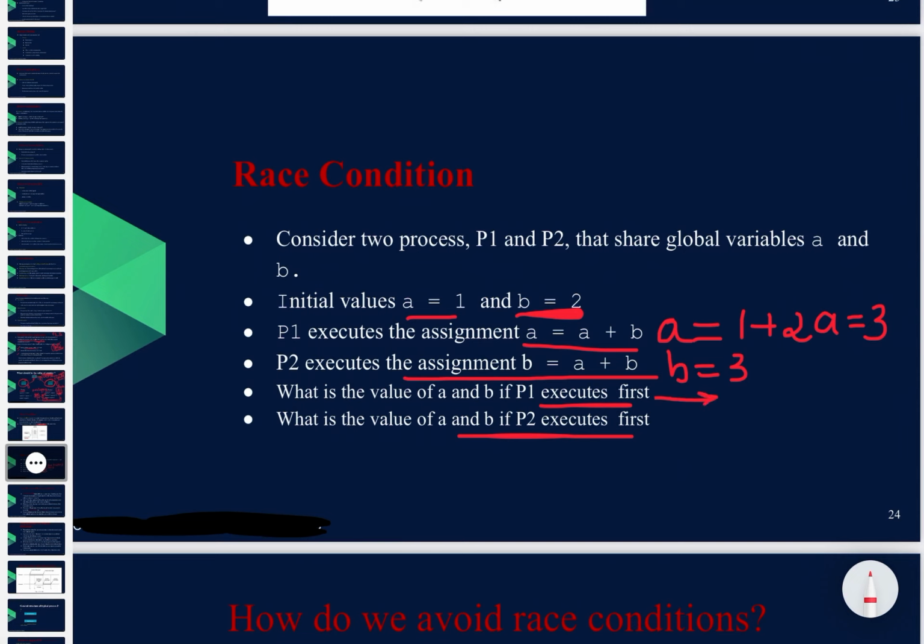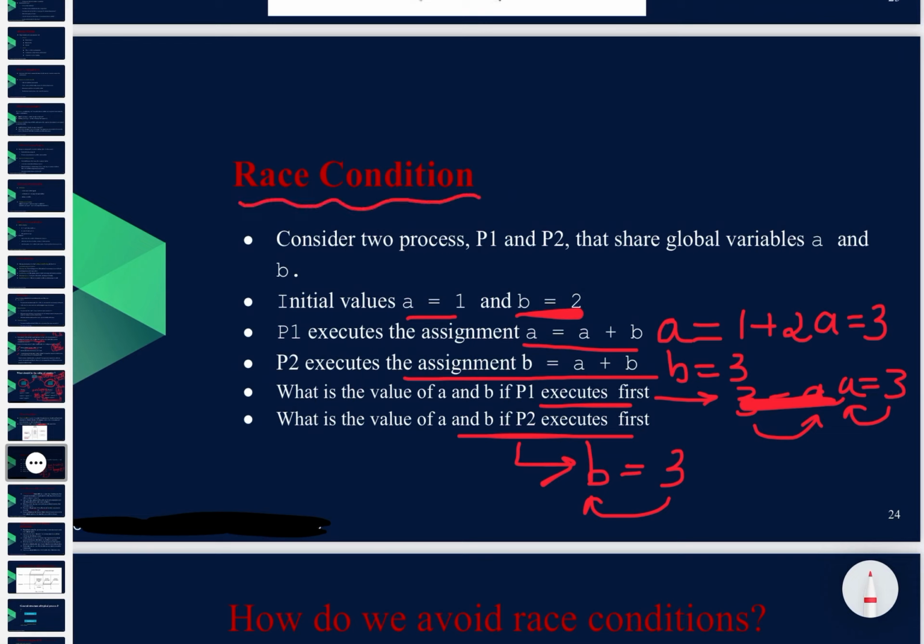If P1 executes the operation first, then 3 will be assigned to A. So rather than writing A equal to 3, 3 is assigned to A. If P2 executes first, then 3 is assigned to B. This is the race condition. Who will be executed first and who will get the assignment of 3.